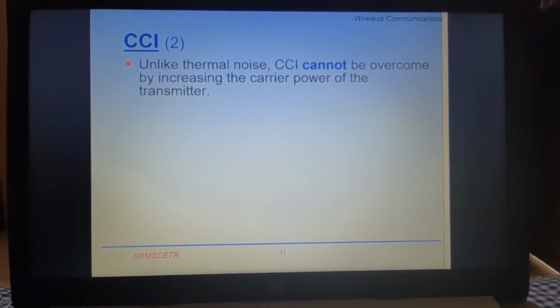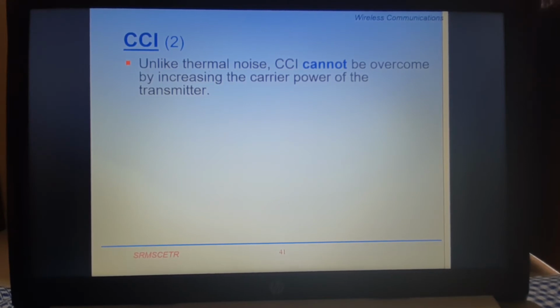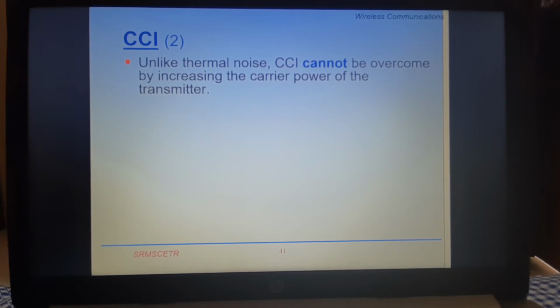Unlike thermal noise, CCI cannot be overcome by increasing the carrier power of the transmitter. Is that clear to you? It is well known to all of us, as far as signal to interference ratio is concerned, that if you increase the signal power, you can beat the interference. You can minimize the interference level by increasing the signal power. But in this case, this is not possible.